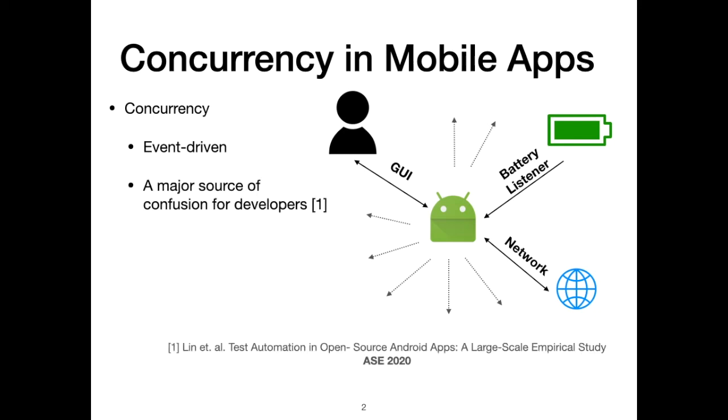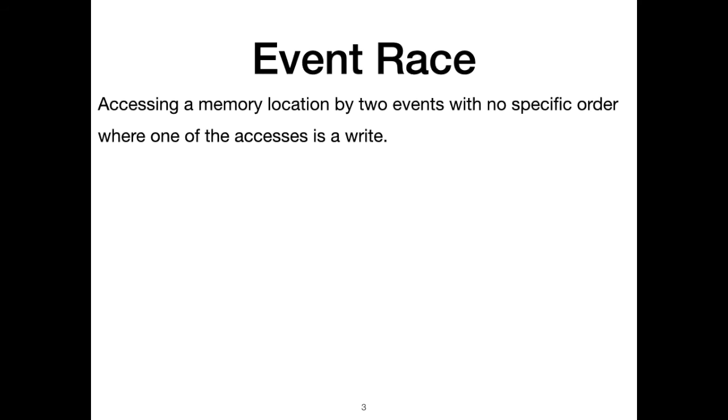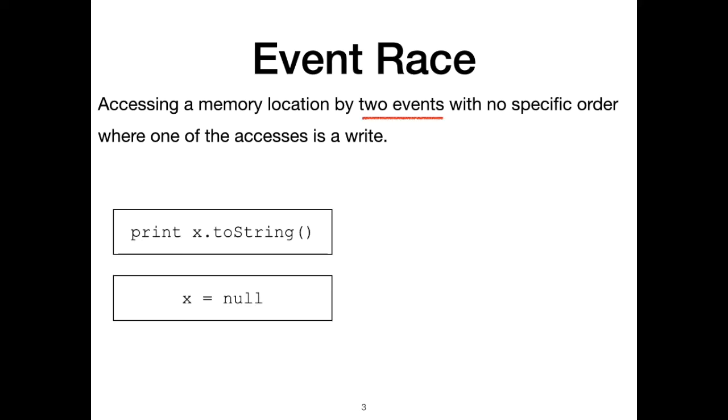However, concurrency is a major source of confusion for developers and is among the top 5 reasons for bugs in Android apps. One of the common types of concurrency bugs is event races. An event race is accessing a memory location by two events without any specific order, where one of the accesses should be a write. For example, let's say there are two events that access a memory location, field X, and one of the accesses is a write.